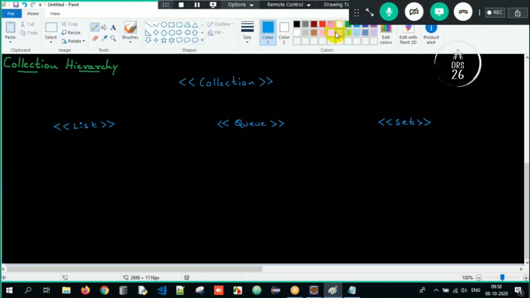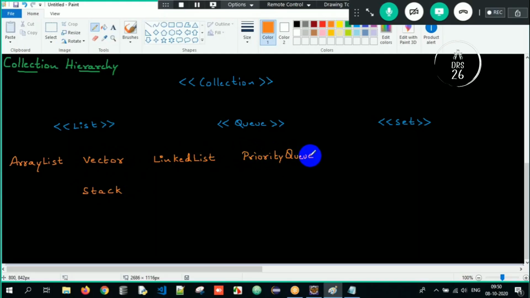Under list here, we have a few classes, such as ArrayList, which is a class. Then we have a class called vector. Under vector we also have a class called stack. And then we have a class called linked list. And then we also have a class called priority queue. So these are all classes.